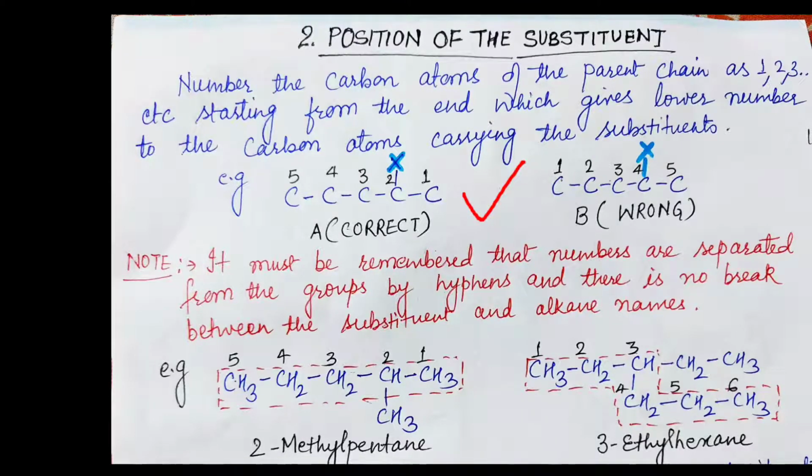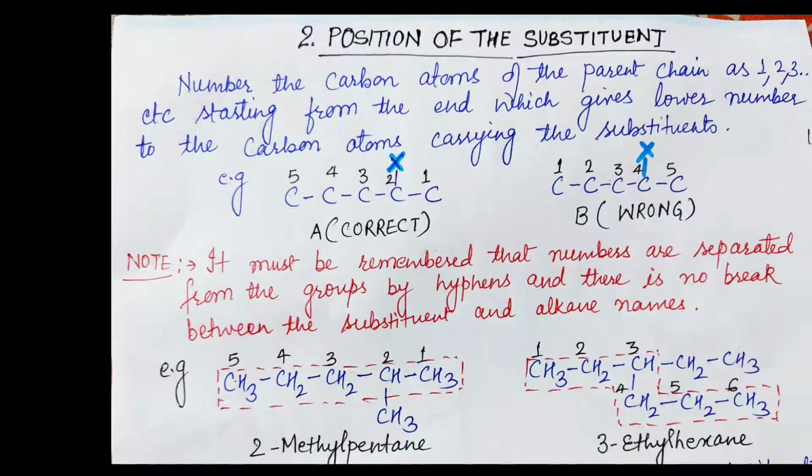Now you have to note one thing: it must be remembered that the numbers are separated from the groups by hyphens and there is no break between the substituent and alkane names. You can understand it by the following example I have given here. The first one is named 2-methyl pentane and the second is 3-ethyl hexane.